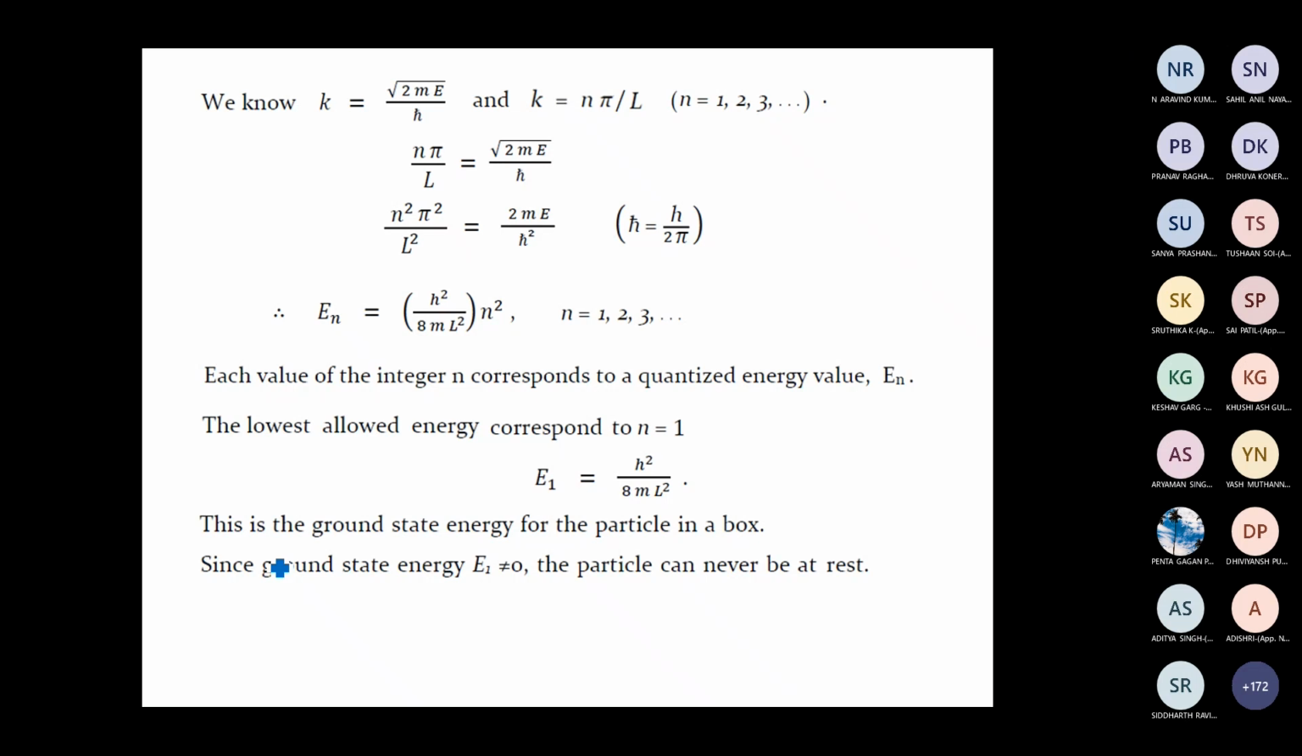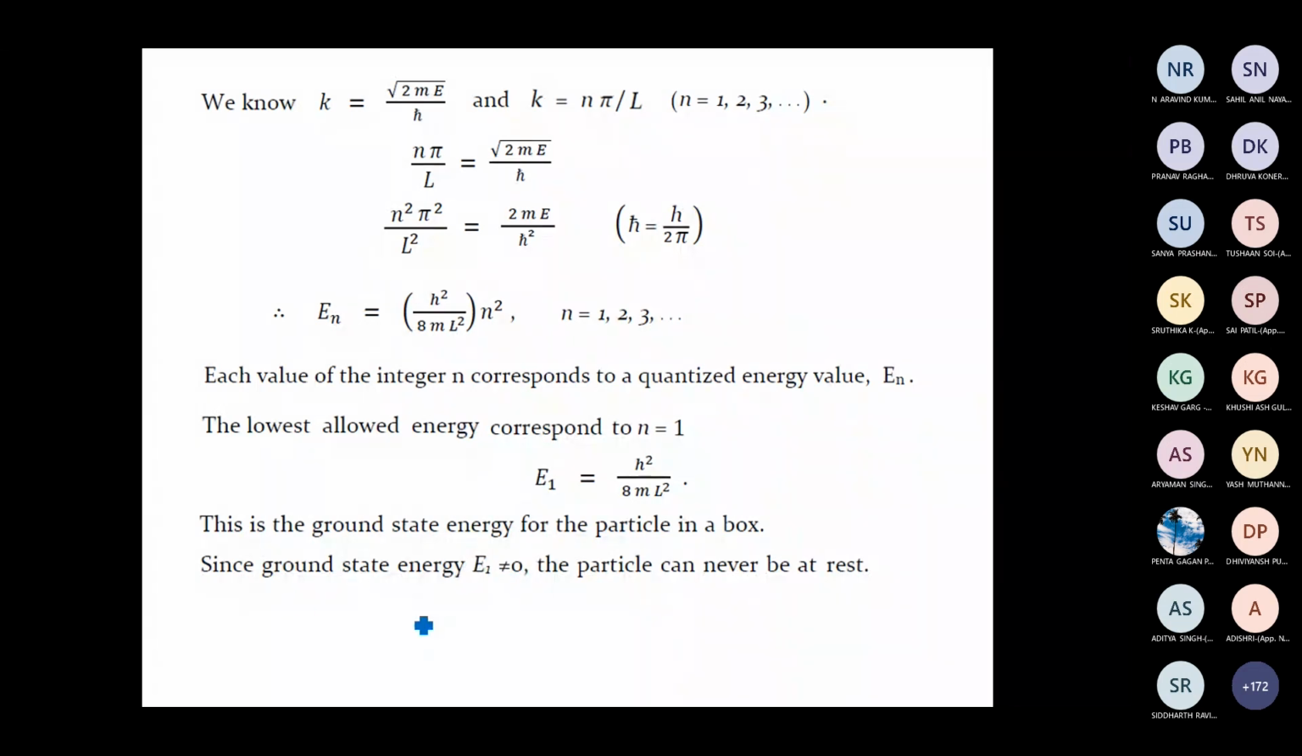So the lowest allowed value, the lowest energy value, corresponds to n equal to 1 in this expression. That is nothing but E1, which is equal to h square by 8m L square. This lowest energy is called the ground state energy for a particle which is trapped inside a potential well. Now since this energy, E1, is not equal to 0,